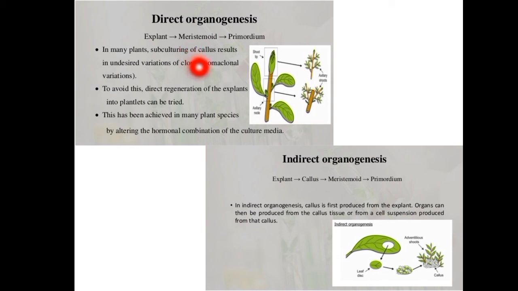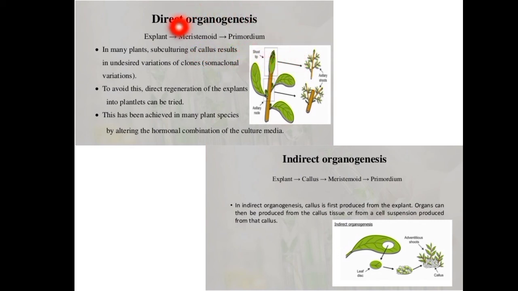And then it leads to the primordium. Primordium means an organ or tissue in the early stage of development. So from the explant, the meristemoid stage occurs, then the primordium stage occurs. That is nothing but the direct stage.